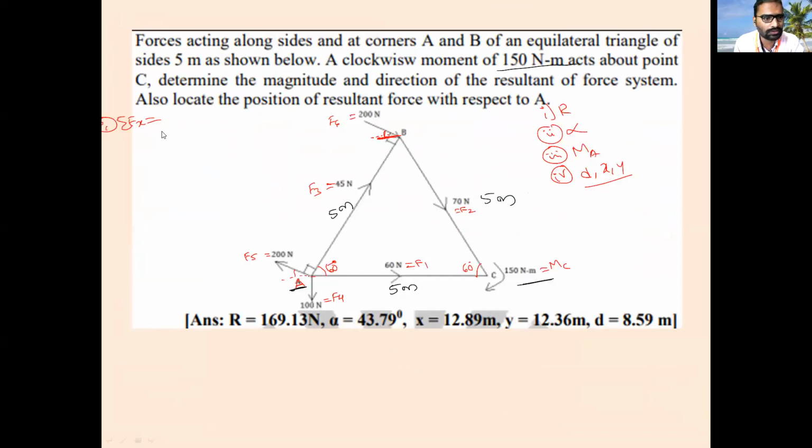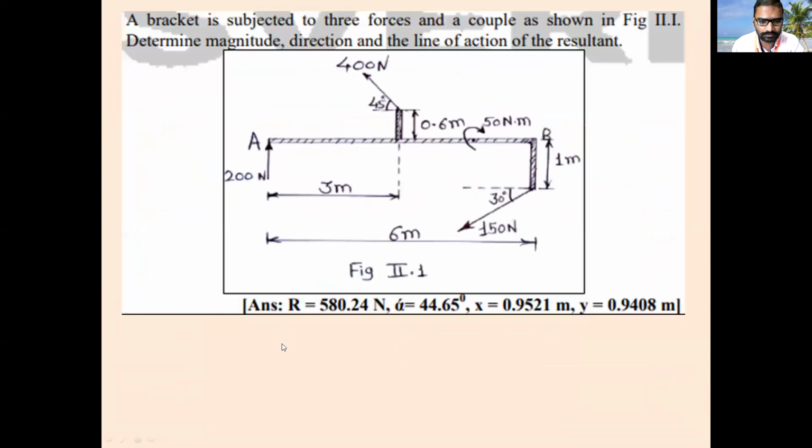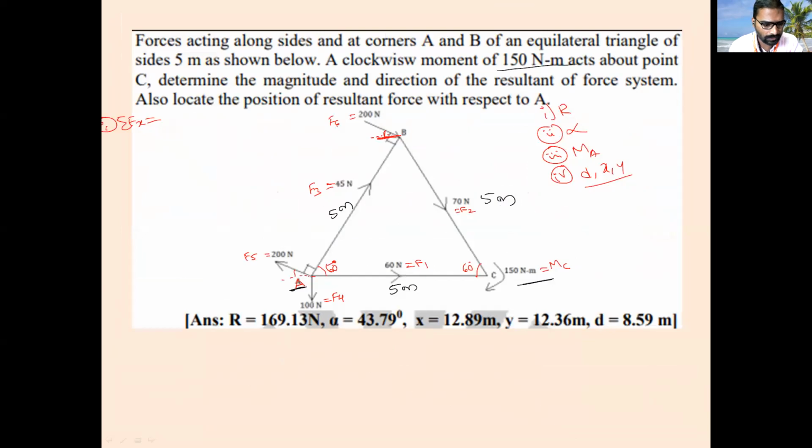Okay, so what was I telling? With respect to F5 force, this is the theta value. So this theta you have to find out, correct? Wait a minute. So how to find out this theta value? Here it is also making an angle theta with respect to horizontal. So total is how much? Here to here, when you extend this line like this, how much is the total? A straight line is how much? 180, right? Correct.